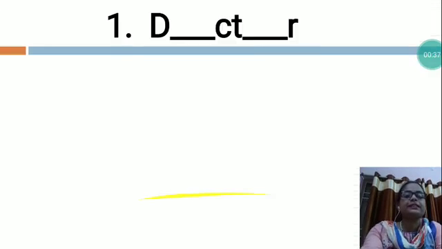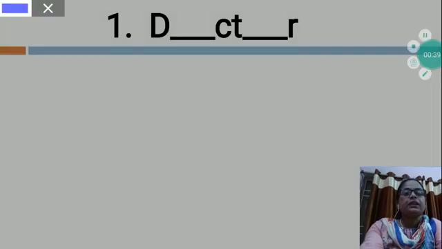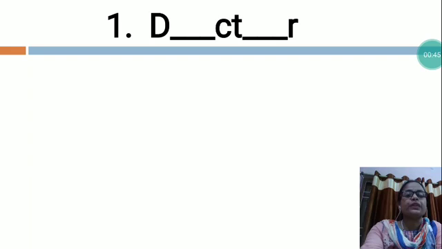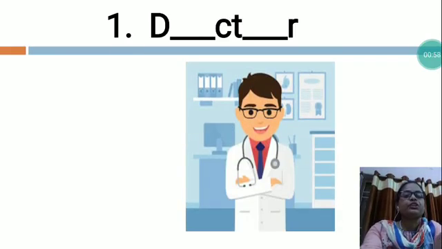So the first is D dash C T dash R. In this word you can see there are two letters missing. So you will have to fill the correct letter at the proper place and then complete that word. Now I am going to give you the clue. See, this is the picture of a doctor. So what is the spelling of the doctor?